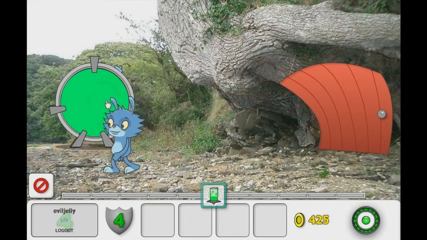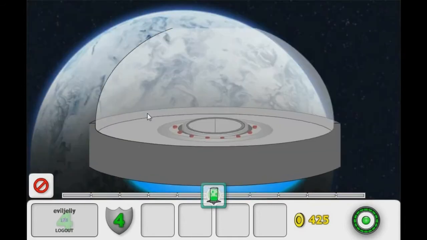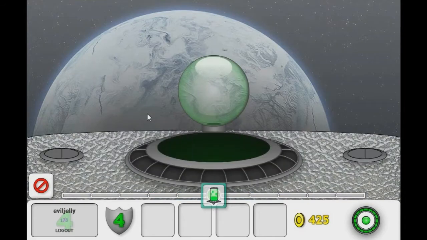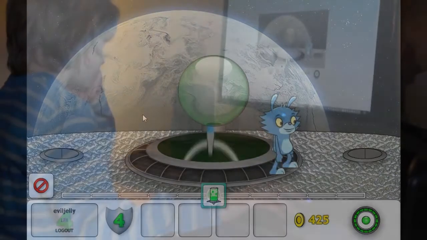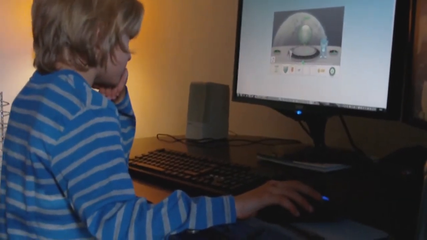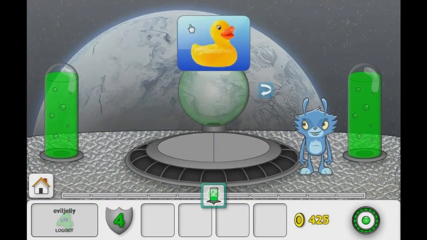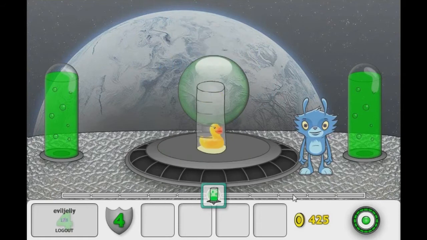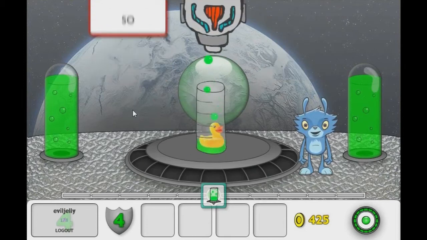Moving away from Fuzzy's house, we are now visiting his spaceship, and this is where the crux of our education within a video game comes into play. The child must play through lessons to unlock new items, activities, books, mini websites or video games to enjoy back in his house. As the child plays day by day, they earn experience points, money and stars. The more of these they collect, the better the rewards are from the spaceship, so there's always a motivation to return to Gloop and just do a few more lessons.